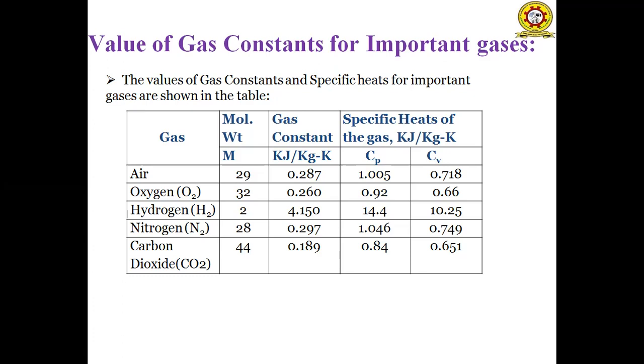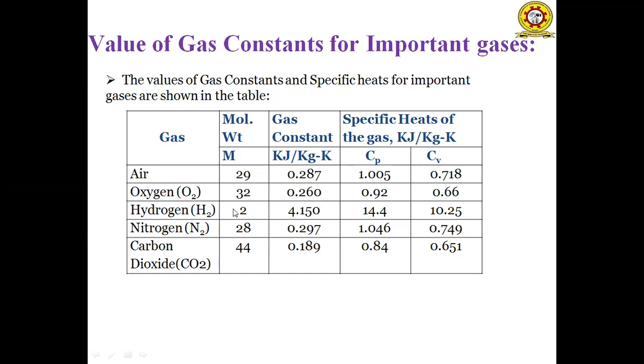There are two specific heats, as we already discussed. When we consider air, its molecular weight is 29 and the gas constant is 0.287, the Cp value is 1.005 and the Cv value is 0.718. If we consider oxygen, the molecular weight is 32, the gas constant is 0.260, the Cp value is 0.92 kilojoule per kg Kelvin and the Cv value is 0.66 kilojoule per kg Kelvin.